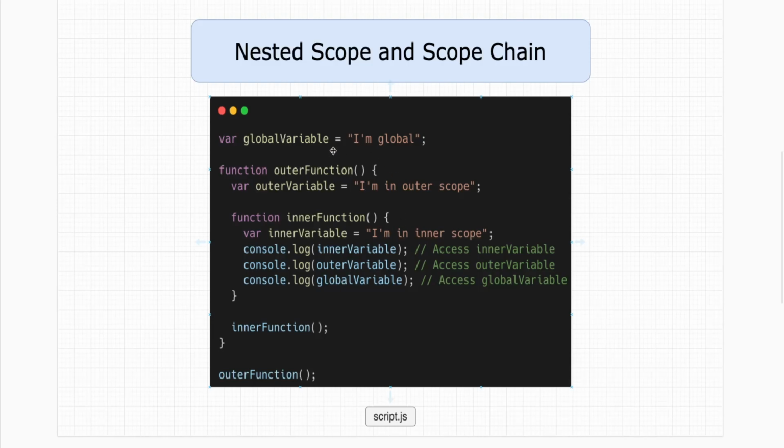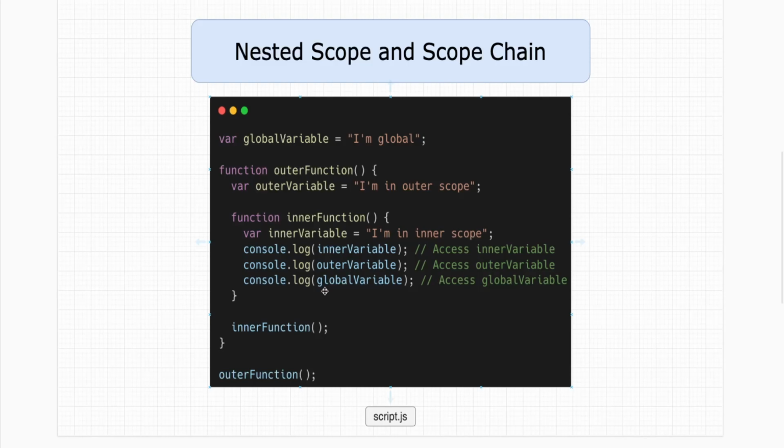As you can see, we have multiple scopes here: the global scope, then a scope for the outer function, then a scope for the inner function. So we have three scopes nested inside each other. When we try to access a variable inside the innermost function, the engine checks for the variable in the innermost scope, then goes one level up, and one level up again.